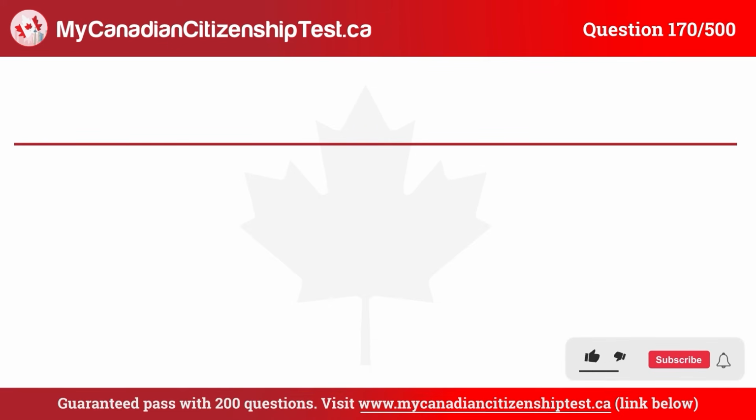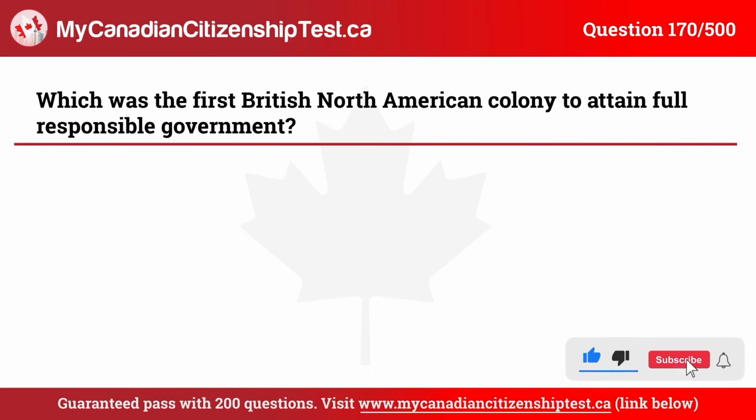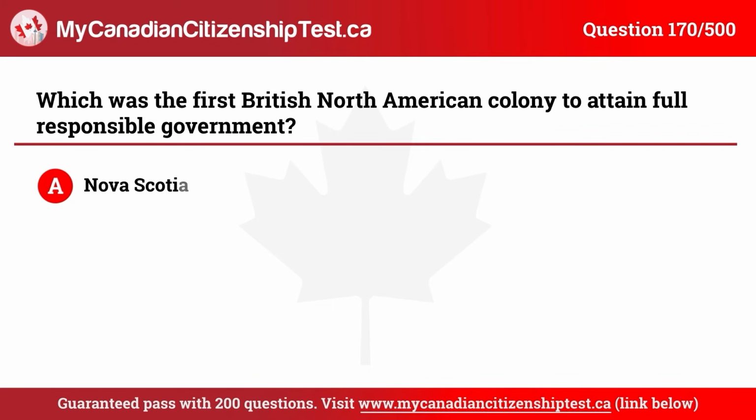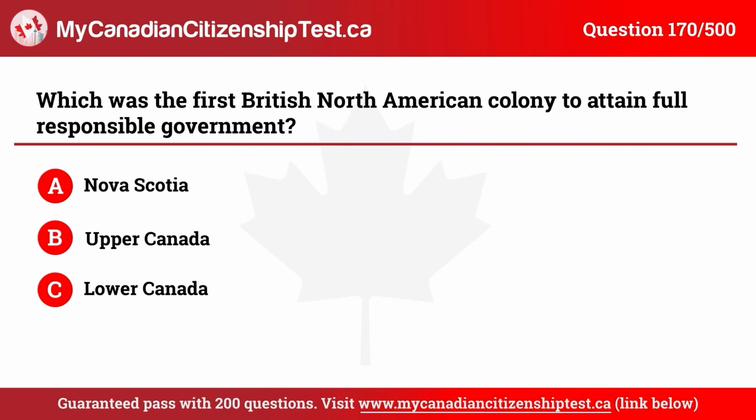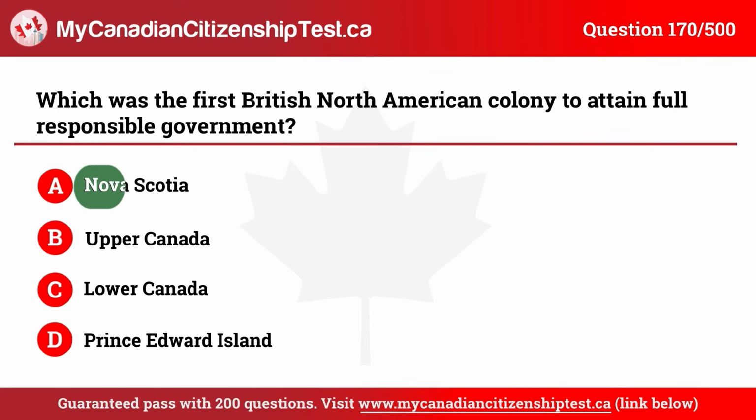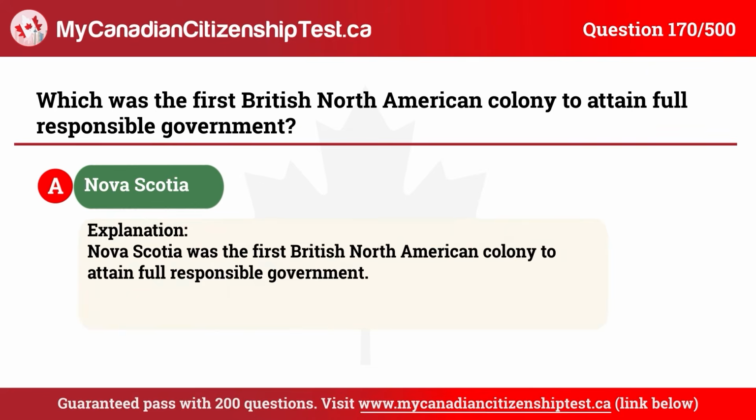Question 170. Which was the first British North American colony to attain full responsible government? A. Nova Scotia. B. Upper Canada. C. Lower Canada. D. Prince Edward Island. The correct answer is A. Nova Scotia.